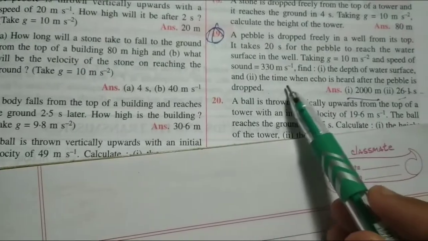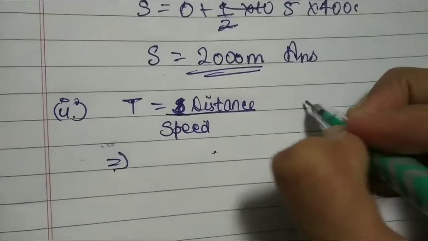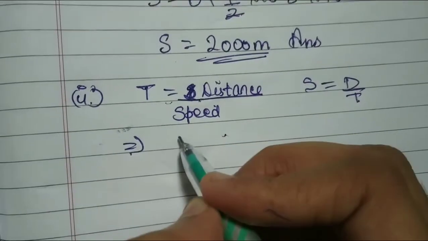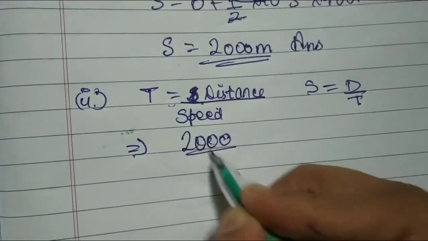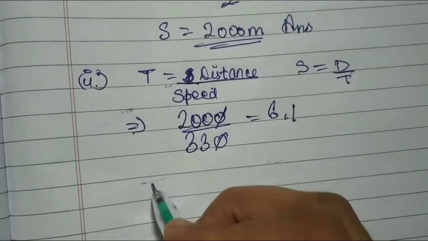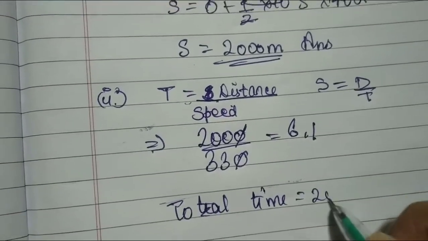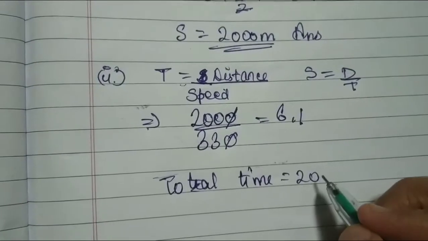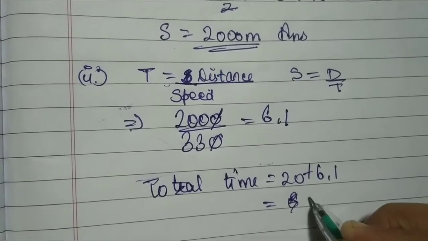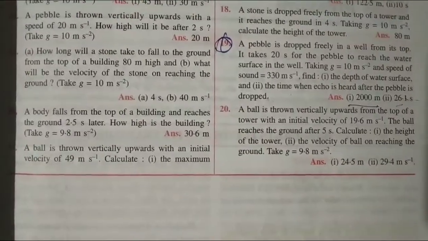Second is the time when the echo is heard after the pebble is dropped. Using this formula, as you remember, speed is equal to distance upon time, the same thing here. Time we don't know, distance is 2000, speed is 330, so calculating this, 6.1 will come. Total time is asked, so the earlier time was 20 seconds, plus this, so your total becomes 26.1 seconds. So this is how you will calculate all the numericals.